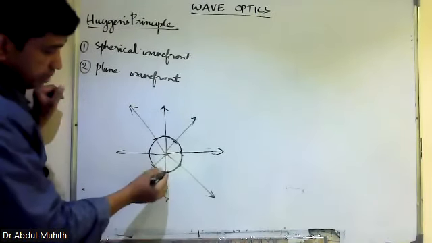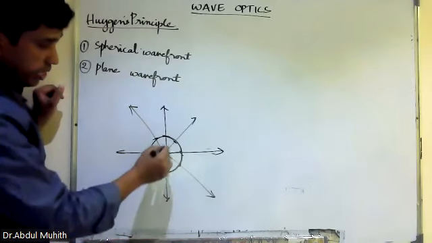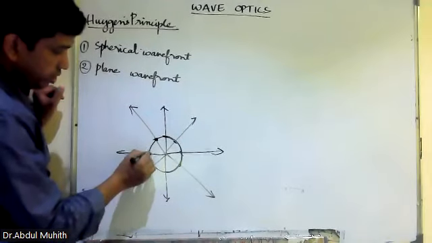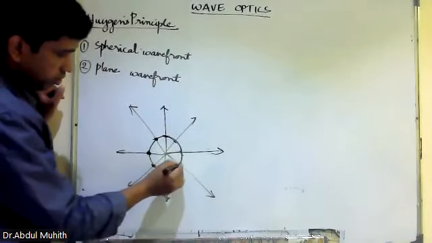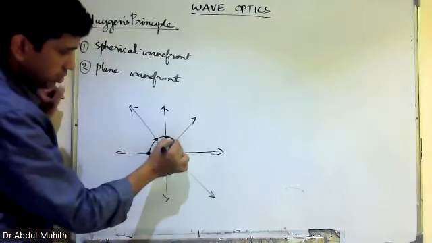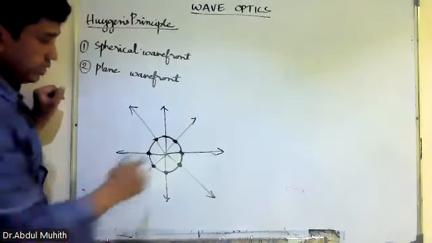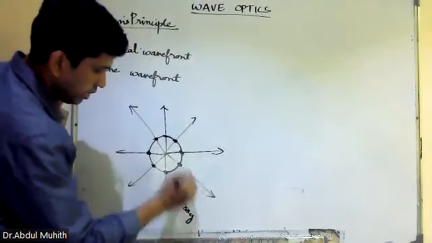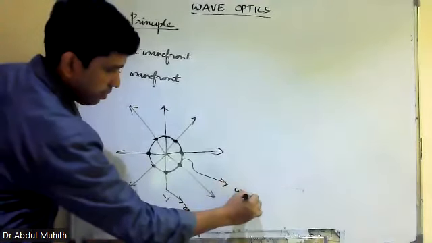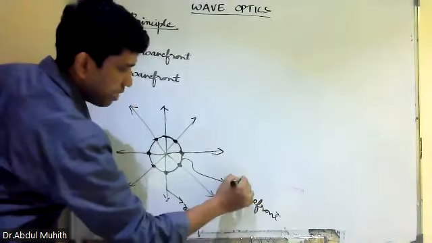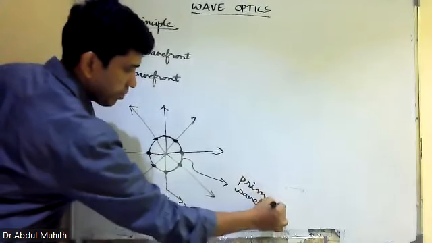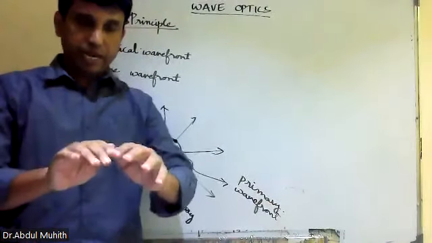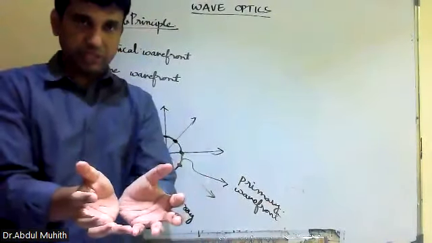Now suppose we drew a line perpendicular to the ray. Then we joined all of them. Then we got a dot here. I'm just drawing the dot. Are you able to see the dot here? These dots are said to be what? Wavelets. See here, this is a ray. This one is a wavefront. I will write here primary wavefront. Now suppose, a simple example to make you understand how a wavefront is formed. Suppose I keep a candle here. I get a wavefront. First wavefront is like this, a small sphere.